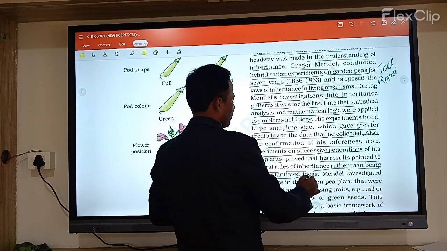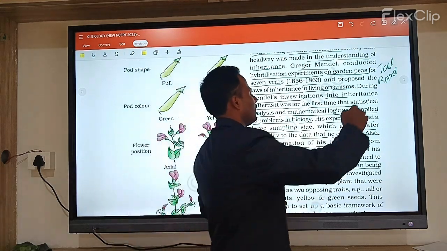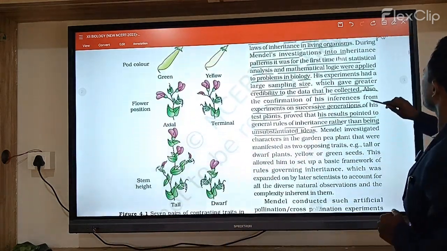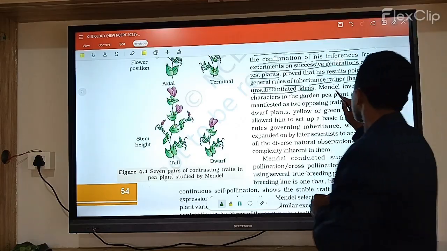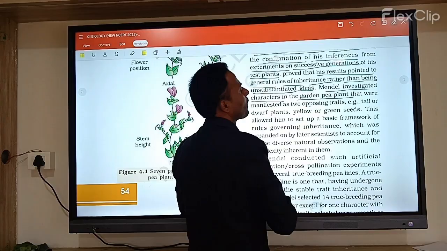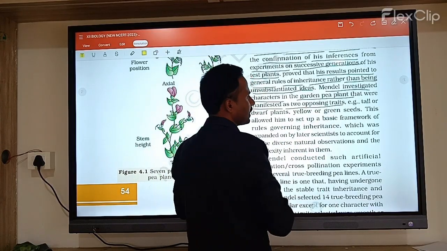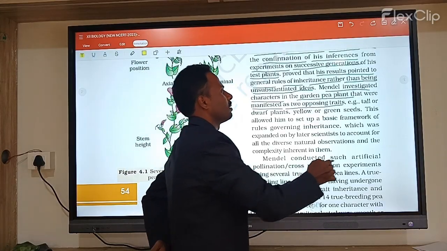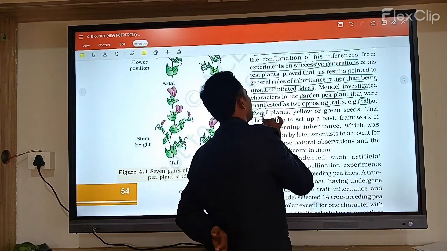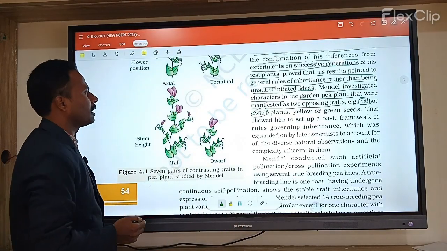They were substantiated ideas that he gave. Let us see Mendel's ideas. Mendel investigated the characters in a garden pea plant that manifested as two opposite traits. The complete example given here is tall as well as dwarf. He selected two characters: one is a tall plant, another one is a dwarf plant.